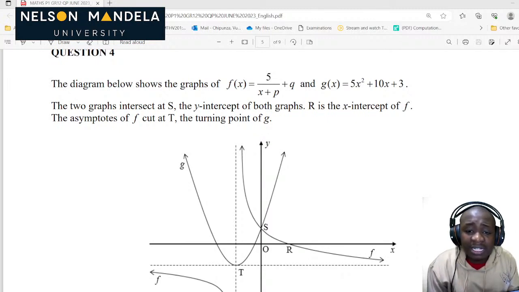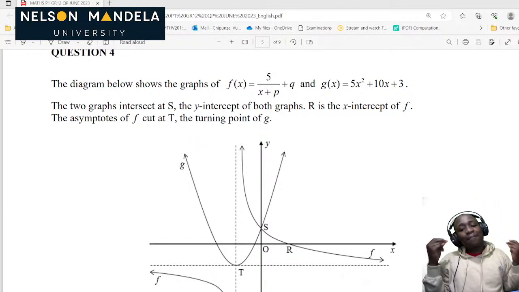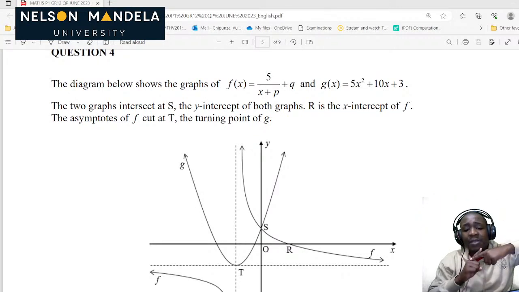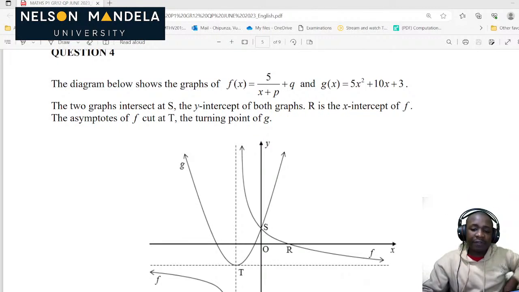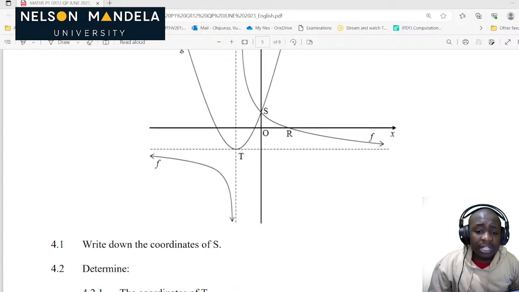And we can see that that's the turning point of g as well. Those asymptotes are so important. That's the point of intersection of the asymptotes, the vertical as well as the horizontal. And the beautiful thing is that the x value there is also going to be the same as the x value of this point of intersection. But it's just a general analysis before we answer the question. Now let's look at the question.